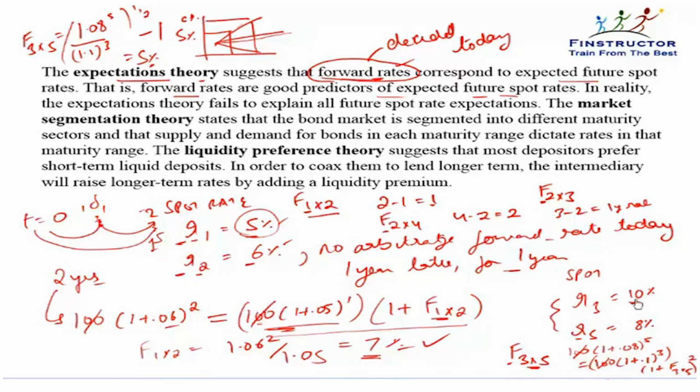The current 3-year rate is about 10%. So the long-term rate in such a market is lower because future short-term rates are expected to go down. If future short-term rates were expected to go up, it would be upward sloping. In normal economies, when GDP growth is happening, the shape is like this.